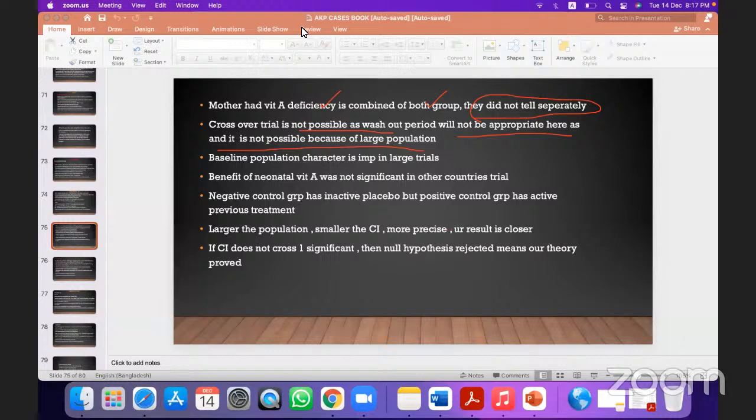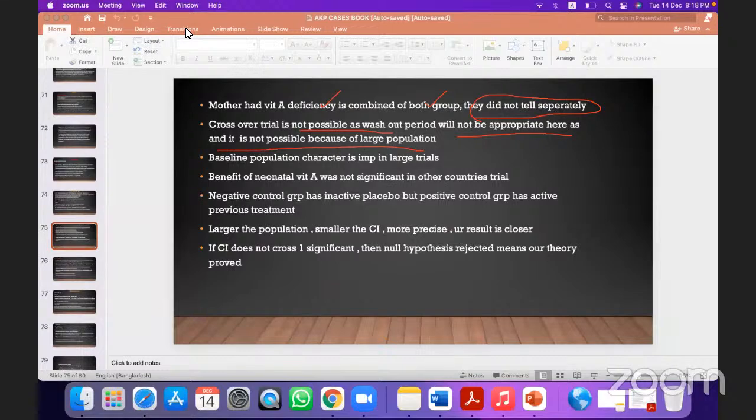Suppose when the first drug or first vaccine for coronavirus was invented, there was no other vaccine to compare, so that was the negative control study. But when different kinds of vaccines like Moderna are coming, I can compare this vaccine with that vaccine, and that will be a positive control study.